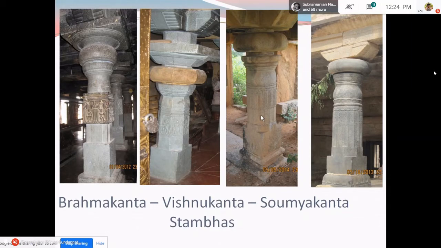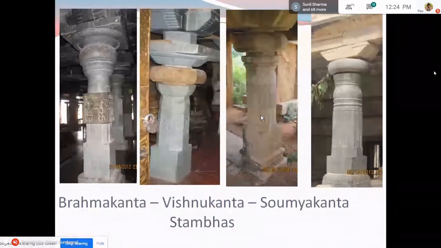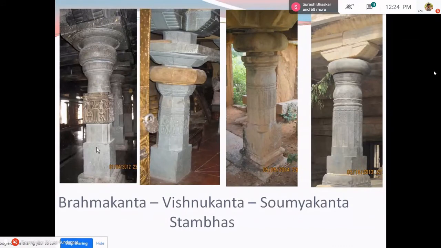Only the shaft can vary in form. See, this is the shaft of the pillar. If the shaft of the pillar has 4 faces, then it is called a Brahmakanta Stambha.